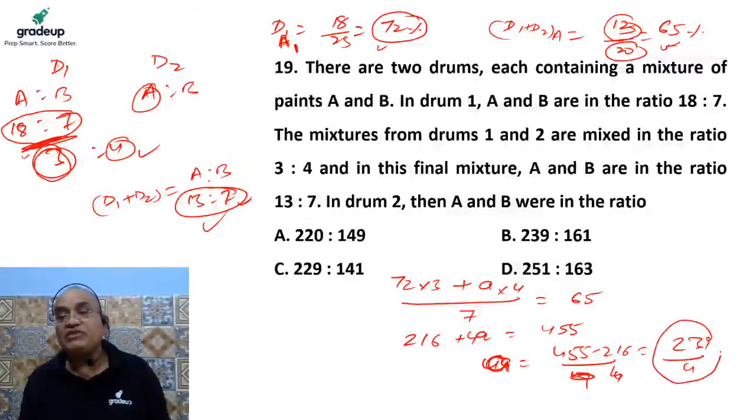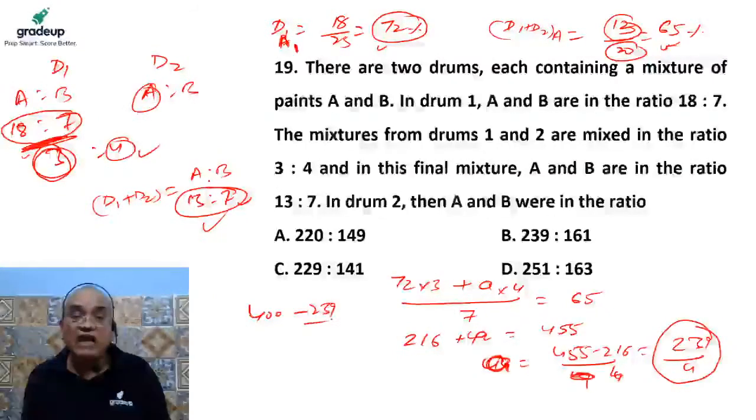So this is the concentration of A in D1. So what is the concentration of B? 4 liters, it means 400. In terms of percentage, we have to multiply it by 4. So there is 400% out of 400%. 239 upon 4 goes to A. Then how much goes to B?